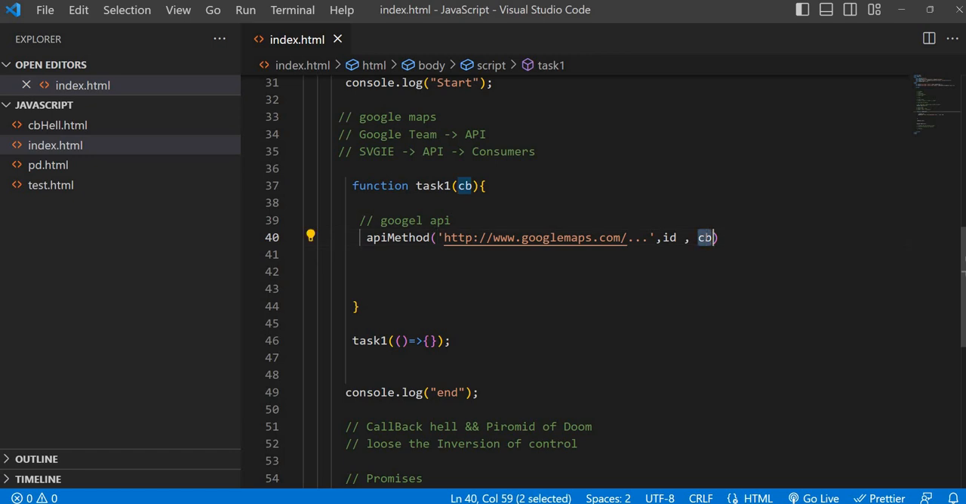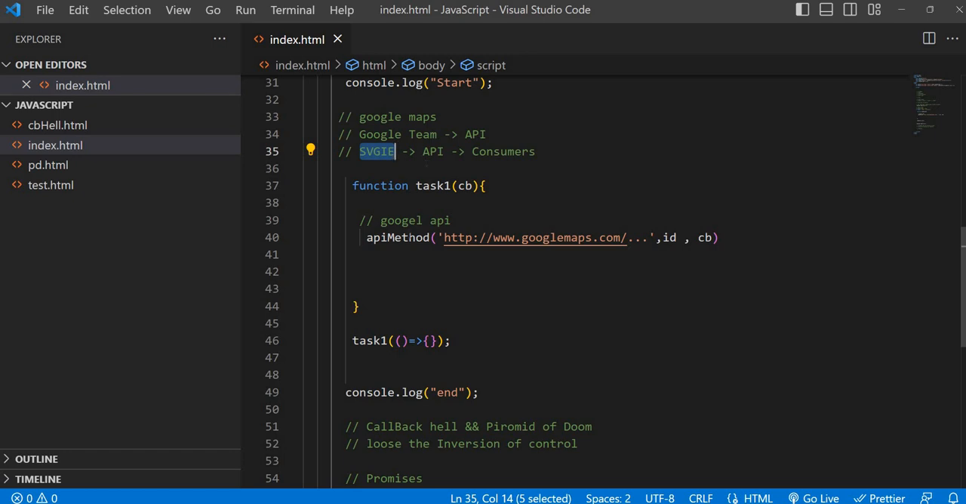Okay, our logic. So that is called losing inversion of control. So whenever we are building an application, or whenever you're writing the code, the API providers are different. Here, who is the API provider? Google team. Who is the API consumer? We are, the SVG team. So we should have proper trust between the API provider and the API consumer. That will happen with the help of promises.